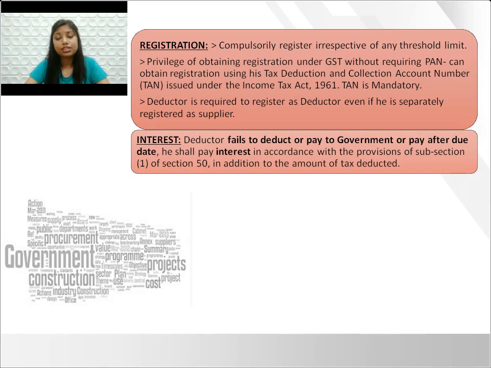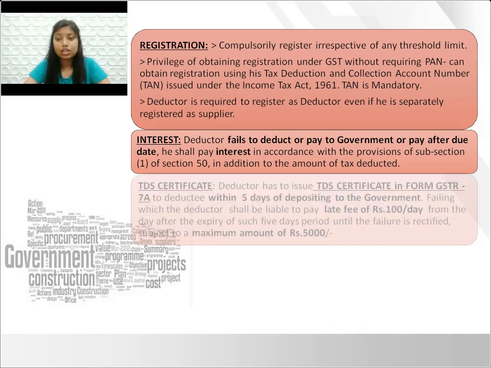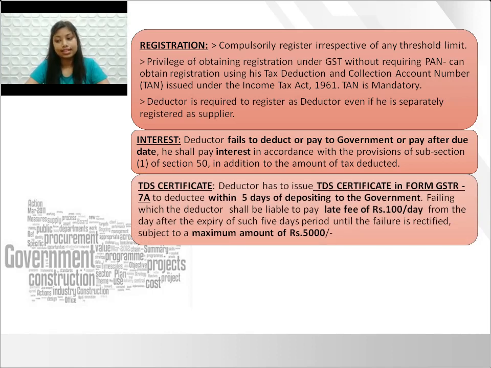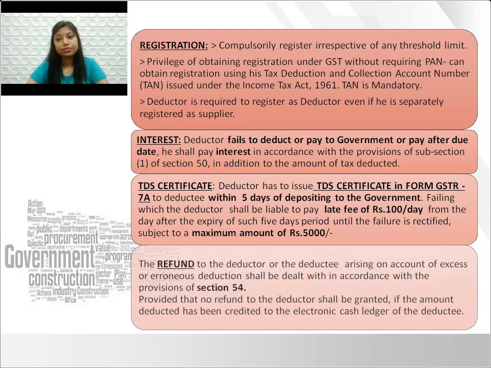Next point. If the deductor fails to deduct tax or fails to pay tax to government or pays after the due date, then the liability to pay interest along with the tax amount will arise. Next point, the deductor has to issue a TDS certificate in form GSTR 7A to the deductee within 5 days of depositing the amount to the government. Otherwise, a late fee of rupees 100 per day, subject to a maximum of rupees 5,000, would be levied. Next, in case of excess or erroneous deduction of TDS, refund can be claimed under Section 54 of the Act.